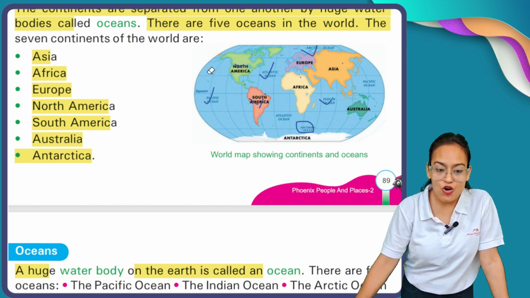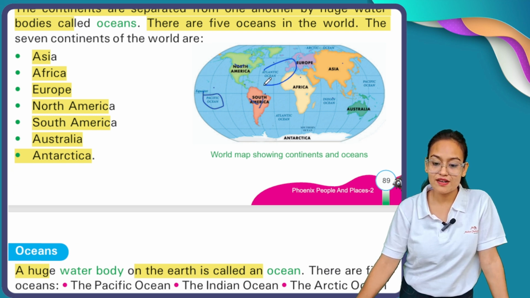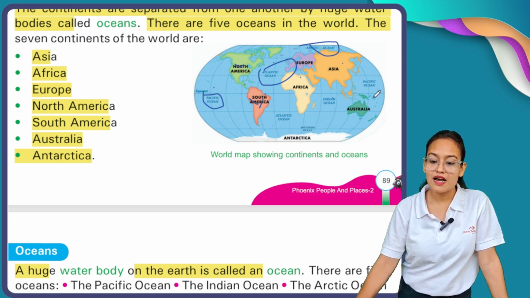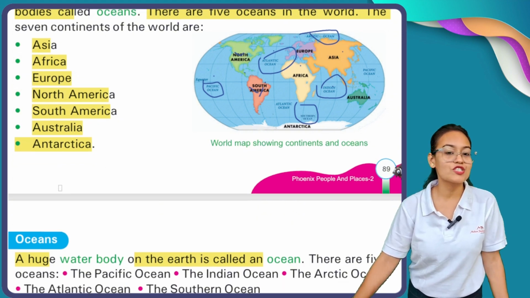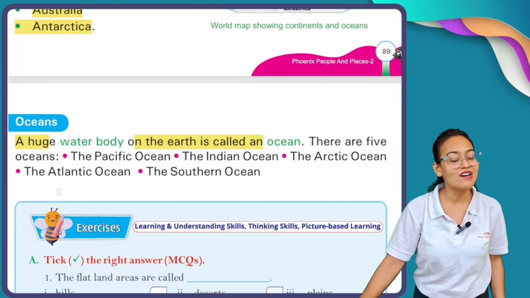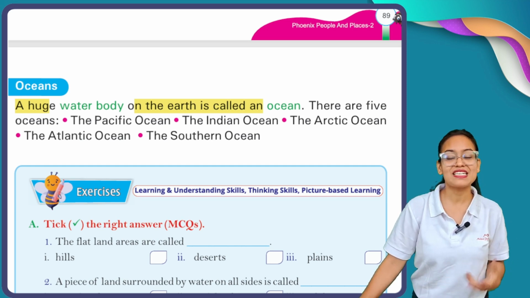So how many oceans are present on planet Earth? There are five oceans. Let's name them: Pacific Ocean, Atlantic Ocean, Arctic Ocean, Indian Ocean, and last but not the least, our Southern Ocean. These are the major oceans present on our planet Earth. So, my dear students, this is all that is in this chapter.